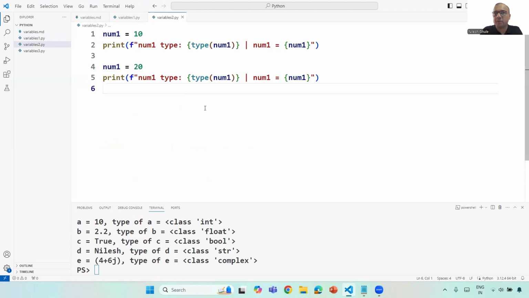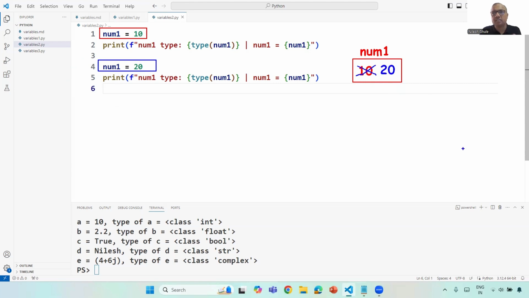In this very simple example, num1 is assigned the value 10, which happens to be an integer, and then it is reassigned the value 20. I'm sure you might feel that when I say num1 is equal to 10, internally a num1 variable is created with value 10 stored in it, and when I try to modify that variable, it will overwrite the value with 20.